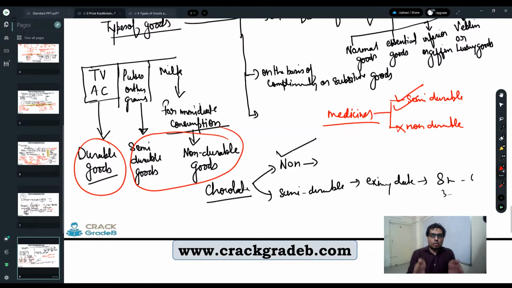They make that good with the thought that it can survive for a certain point of time, from at least 6 months to 2 years to 4 years. So while manufacturing they have this in their mind. That is why it will come under the category of semi-durable. Is it clear?